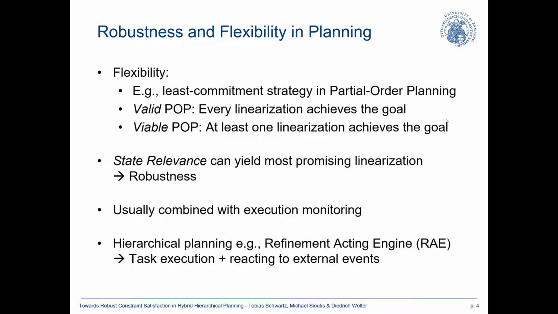In partial order planning, we follow this least commitment strategy to achieve this flexibility, and here we can use a notion of state relevance in classical planning, where we say a certain state might be more relevant to achieving a certain goal. And we can use that to find the most promising linearization. In essence, that then resembles the idea we could have with robustness. That we say, okay, robustness is essentially the idea of finding the most promising linearization that might withstand any potential change.